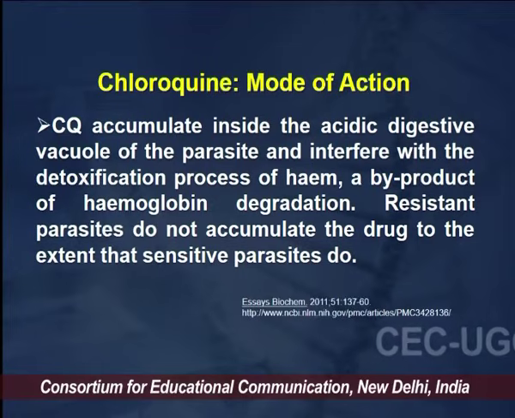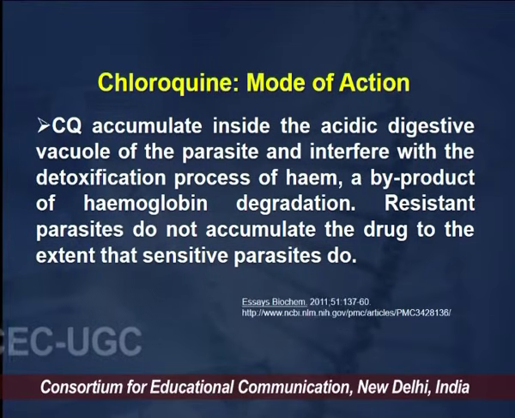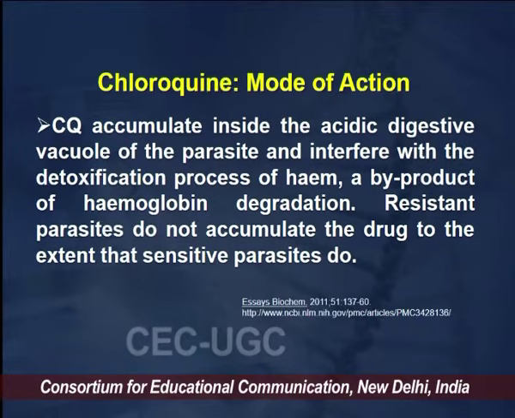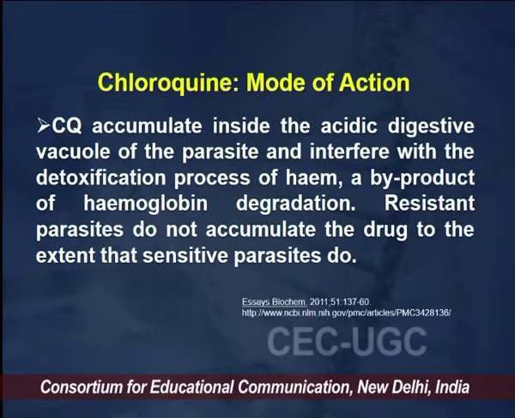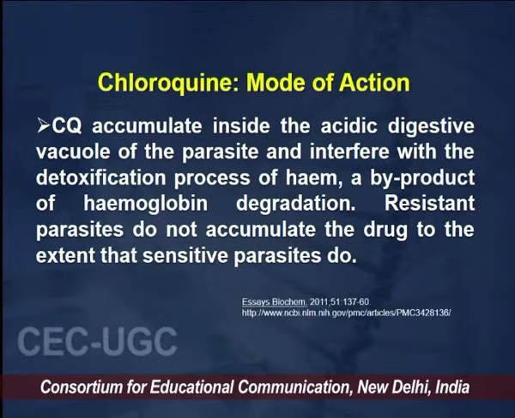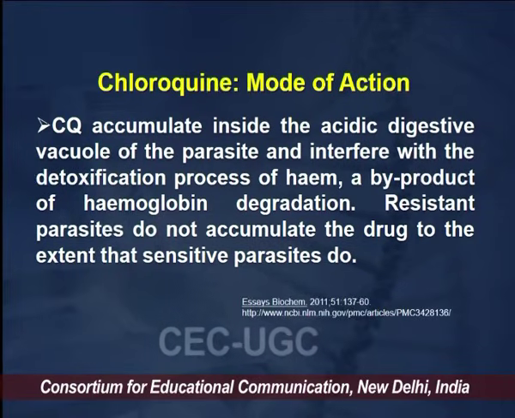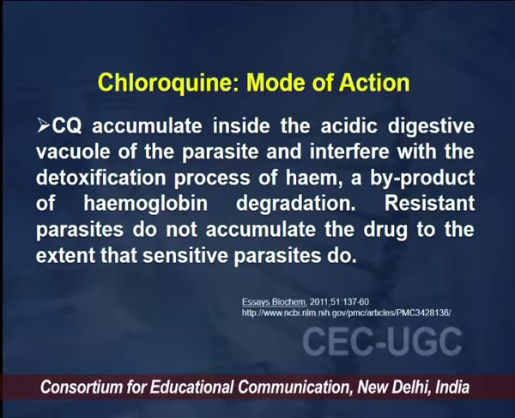We know that the parasite develops in the RBC, which contains hemoglobin. Now, the hemoglobin is divided into two major parts. One is the heme, the other one is the globin part. Now, the heme is the iron-containing part which has to be detoxified in the form of a polymer. So many a time it is released in the form of hemozoin over there.